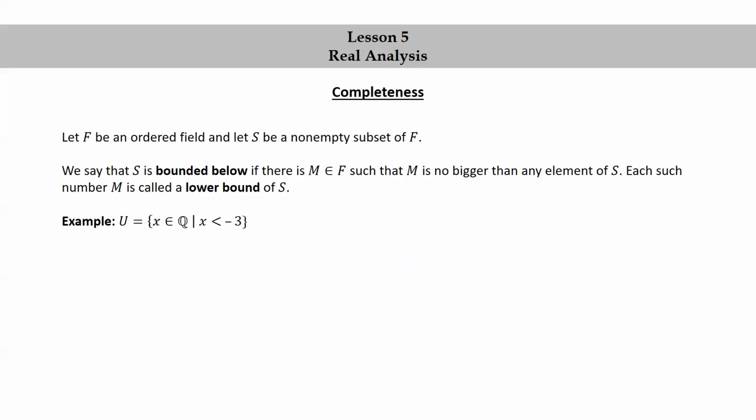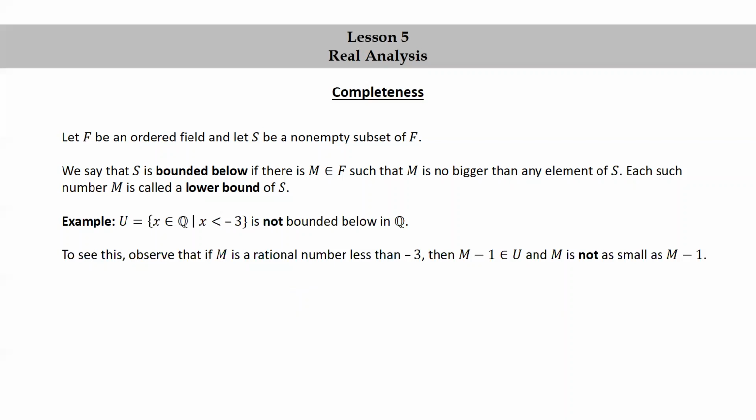Another example. U equals the set of rational numbers x such that x is less than -3 is not bounded below in Q. To see this, observe that if m is a rational number less than -3, then m minus 1 is in U, and m is not as small as m minus 1. So m is not a lower bound of U.